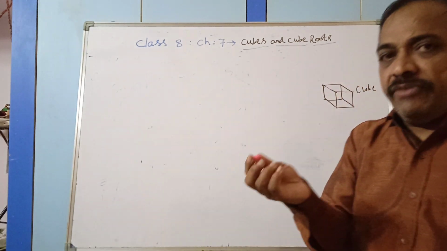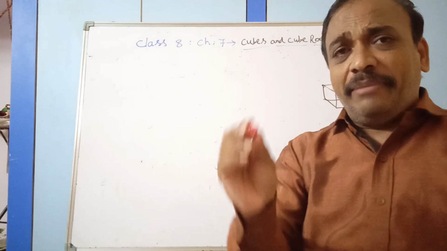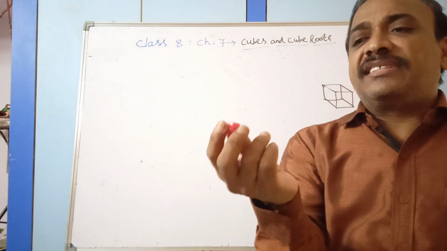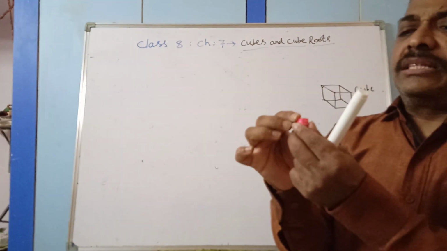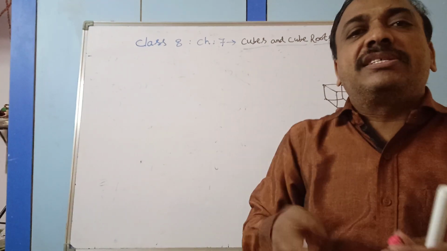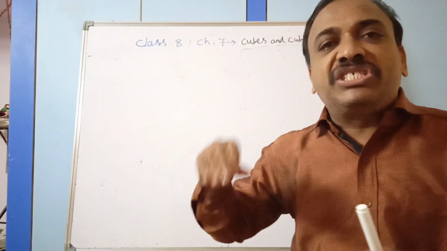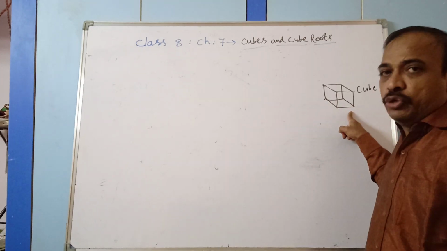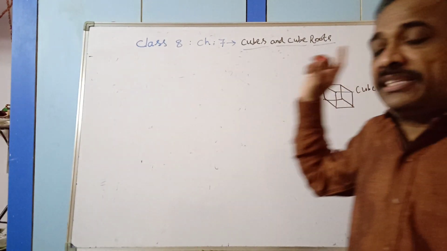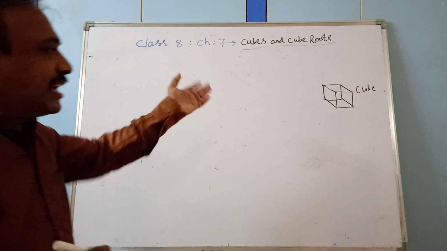See this, when we play snakes and ladders or a dice game, we use this dice. This is the shape of a cube. Length, breadth and height, all three measures will be equal. This is the geometrical shape of a cube, a 3D shape, a three-dimensional shape.